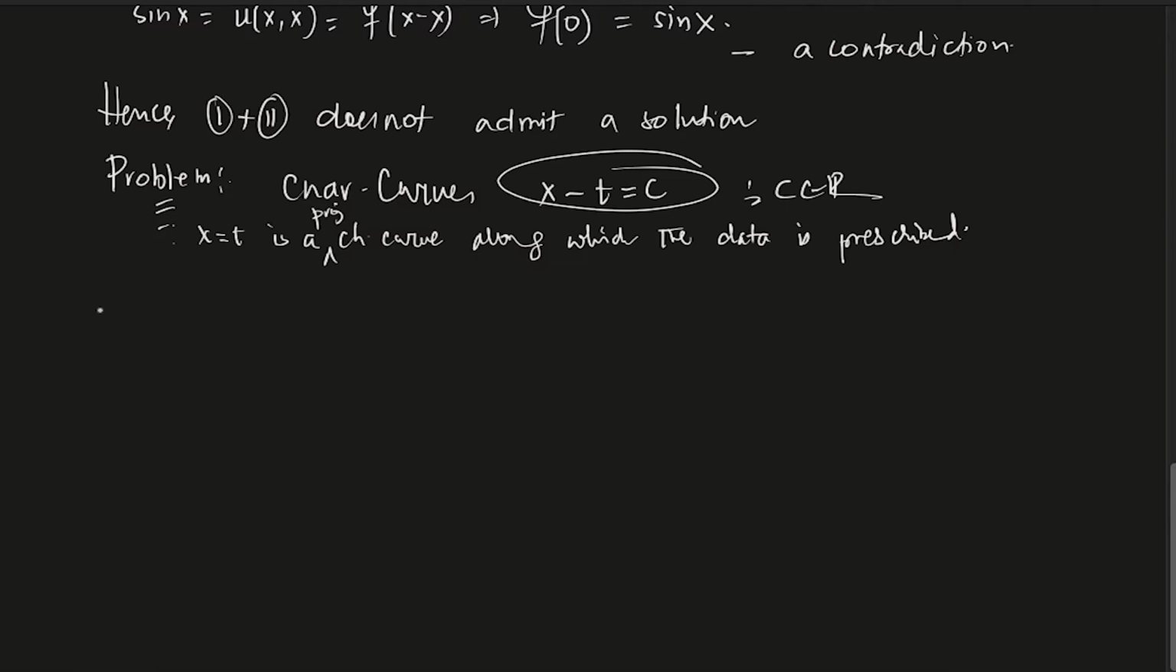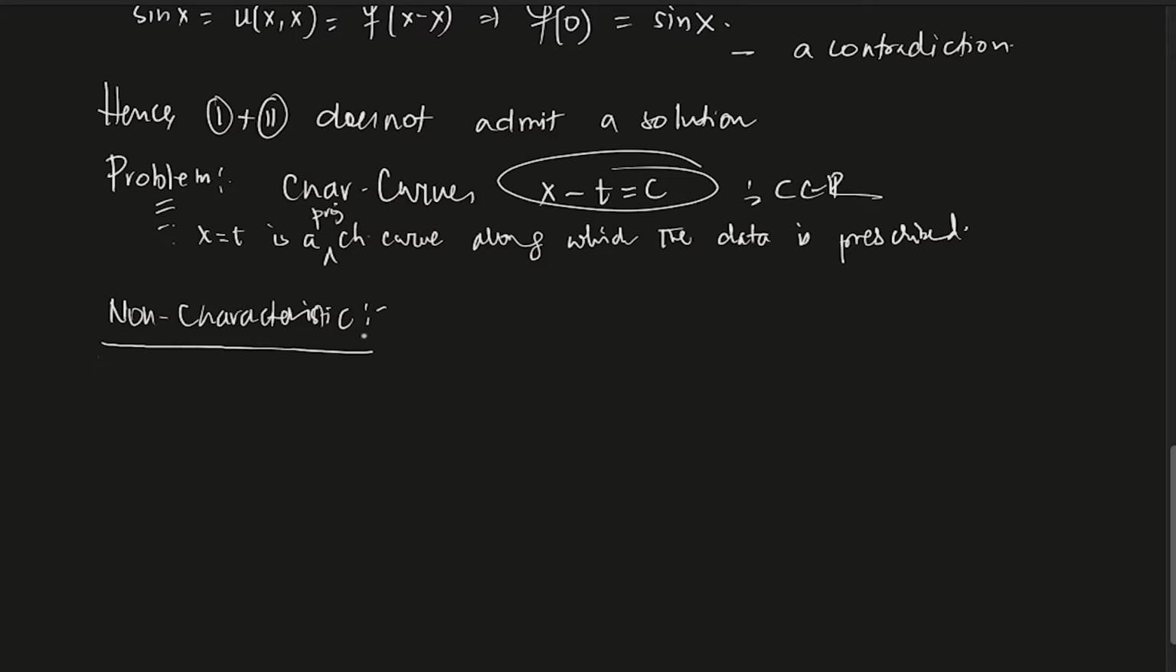So here comes a concept which is called a non-characteristic data curve. What I meant by all of this is you cannot have data along any curve and expect the problem to have a solution. You understand? You need to have data on the curve gamma. For the solution to exist, the curve gamma must be a very special curve.